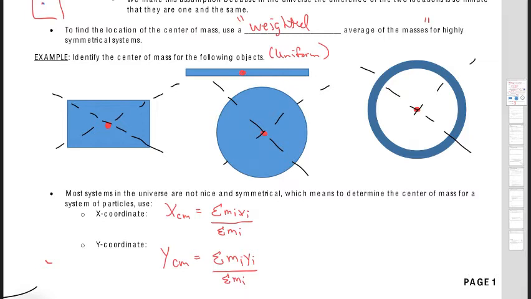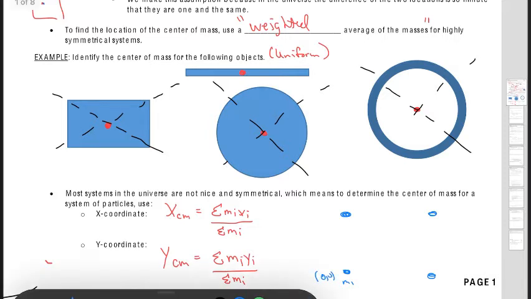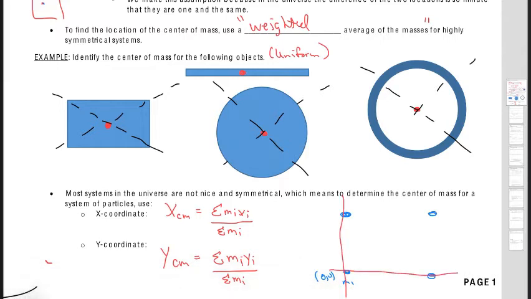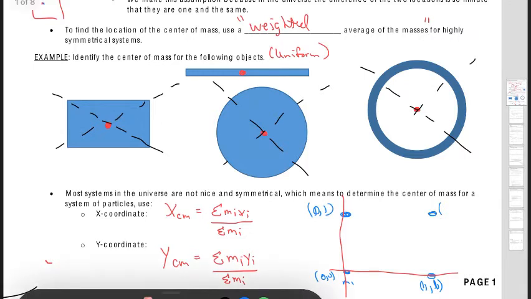Okay, and so this allows you to find, let's say, if I have a set of particles like this, and I have mass 1, and let's say this is at 0, 0, the origin. If I draw a quick little coordinate system, you would have 0, 0, and I'll call this 0, 1. Sorry, it's a bad drawing. I apologize, this would not be 1, 1; that would be 1, 0, and this would be 1, 1.